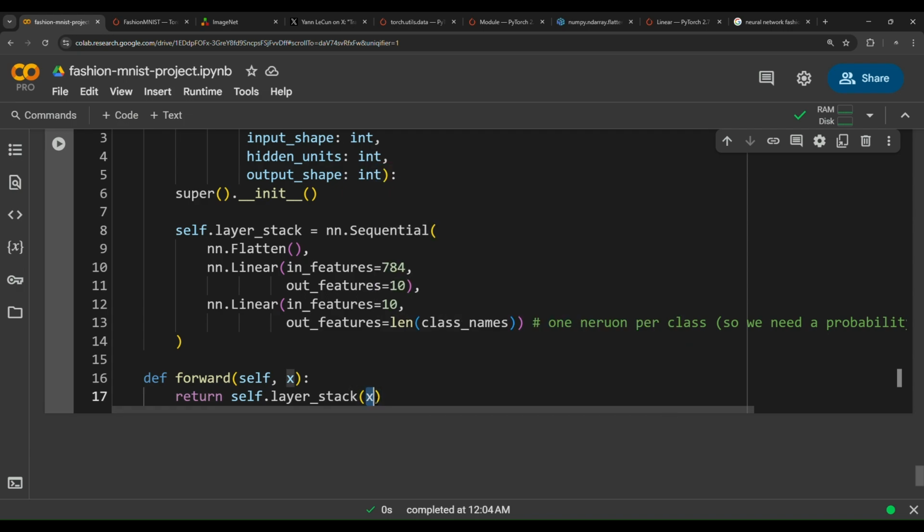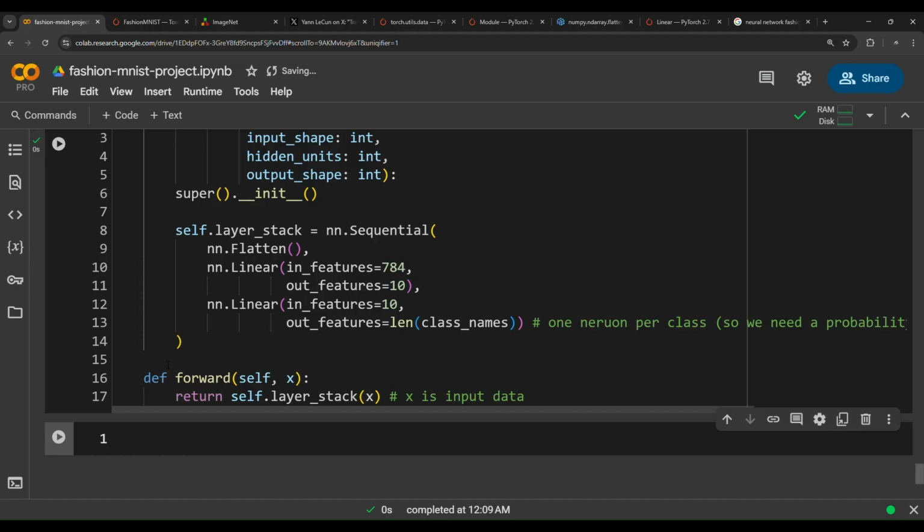X is just the input data. So we need to pass this input data through the model, through the layers, and then return it in the forward method. So with that being said, we have created our model.